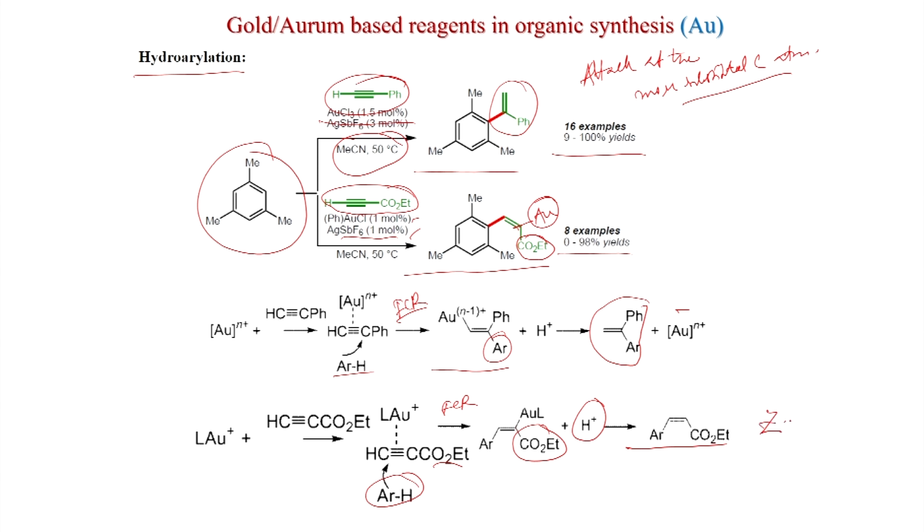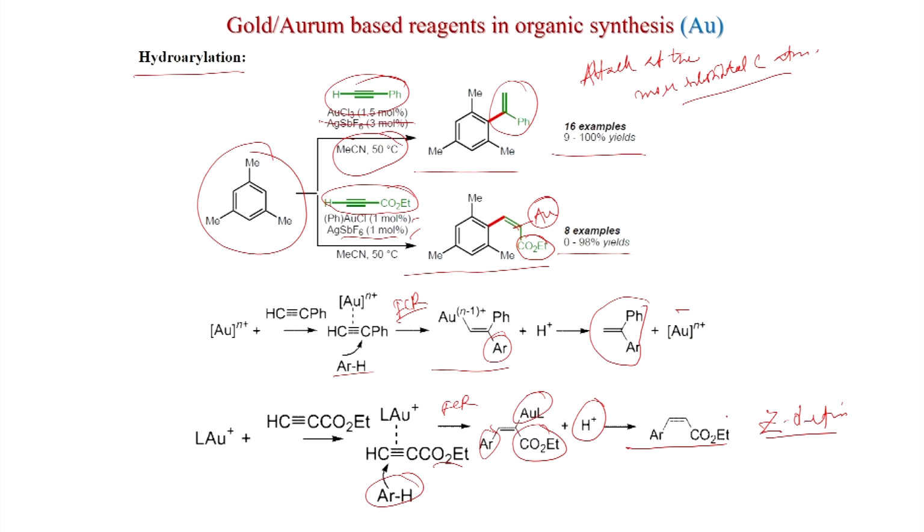So, this is the Z olefin, because the aryl group and gold are always opposite. The nucleophile and gold are always opposite, and that determines the stereoselectivity of the olefin. So, here the Z olefin is formed. This was published in European Journal of Organic Chemistry 2003.